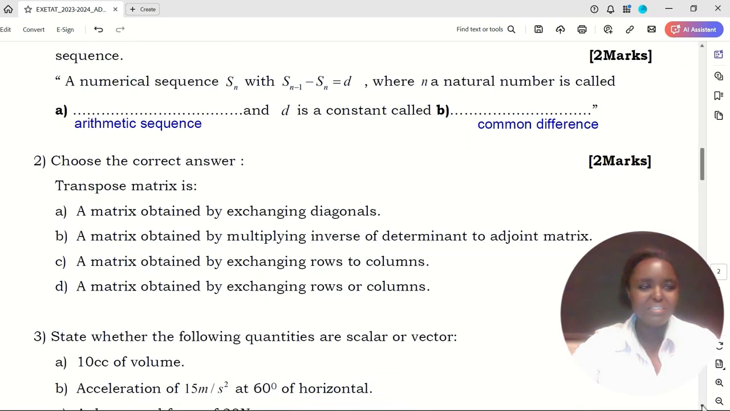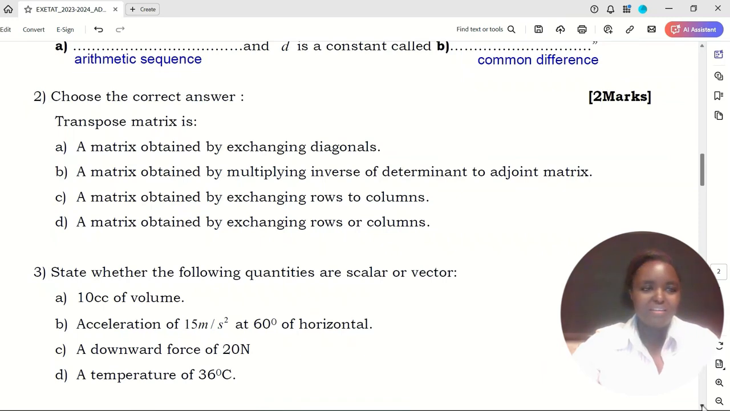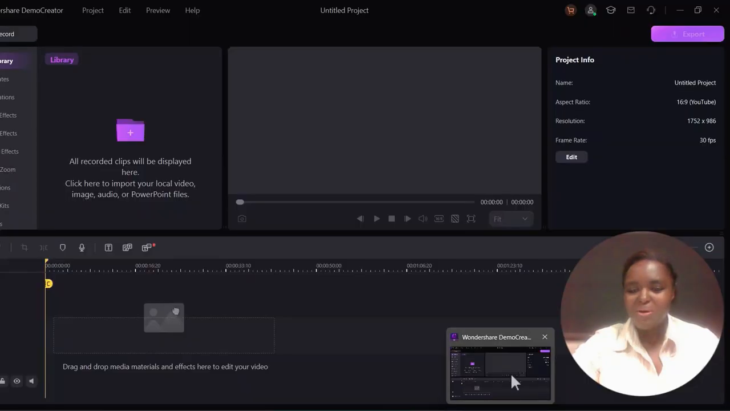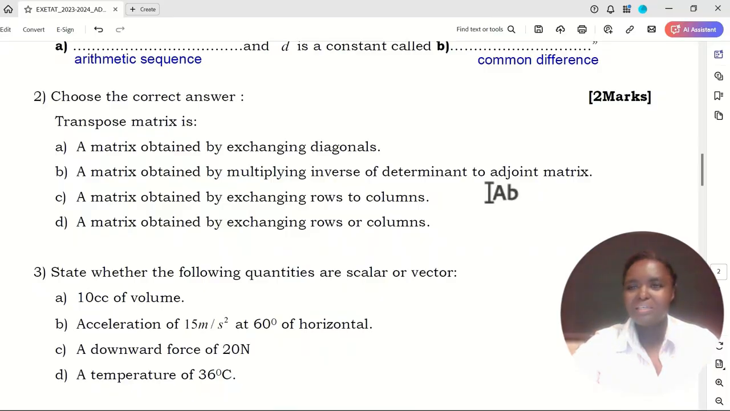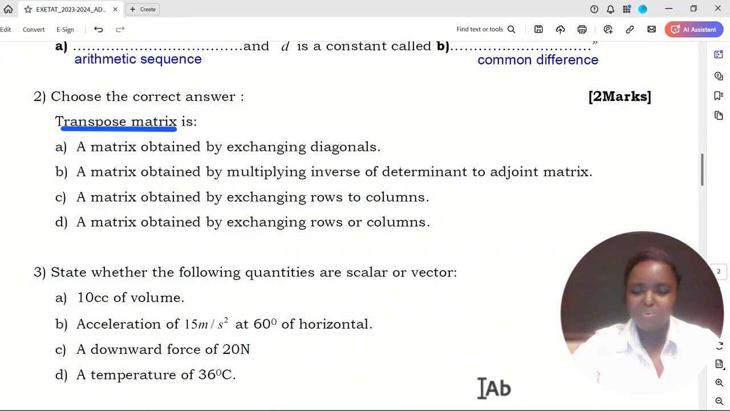The second question was this. Choose the correct answer. Transpose matrix. What is a transpose matrix? Because this question was intending to see if we know what a transpose matrix is. What is a transpose matrix, guys?